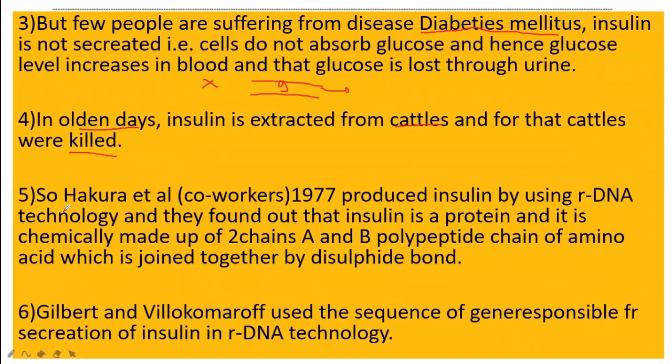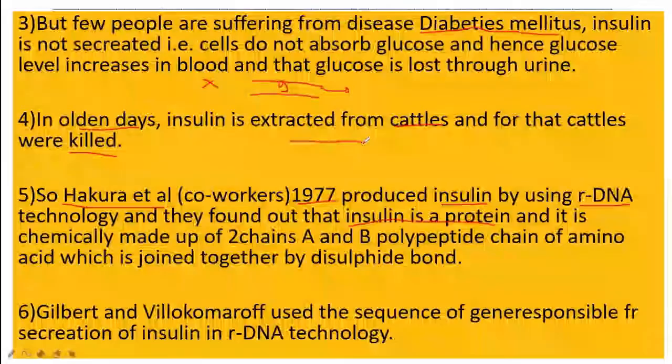So, the name of the scientist was Hakura Ital. Wherever the word Ital comes, it means co-worker. Hakura, in the year 1977, produced insulin by using rDNA technology. rDNA means recombinant DNA technology. They found out that insulin is a protein. He was the first to tell that insulin is chemically a protein. He found out the structure of insulin also. He stated that insulin is made up of two polypeptide chains.